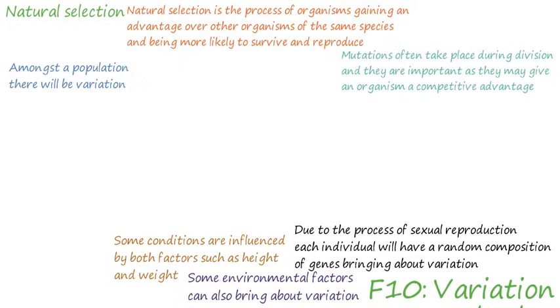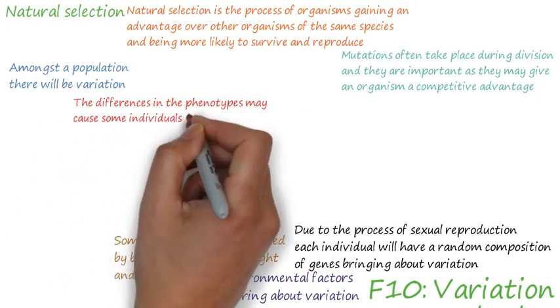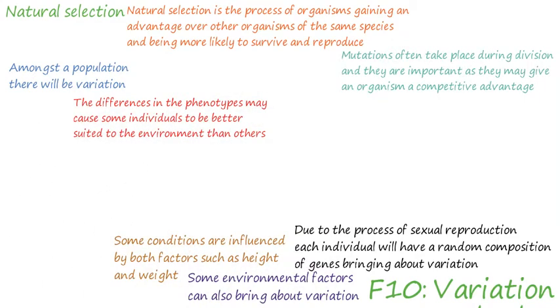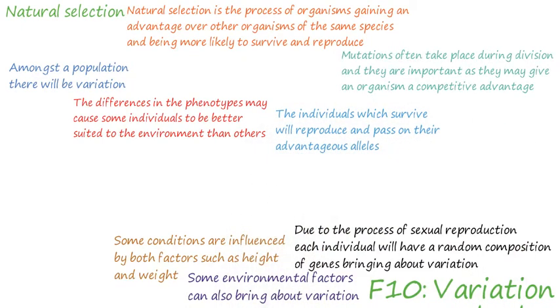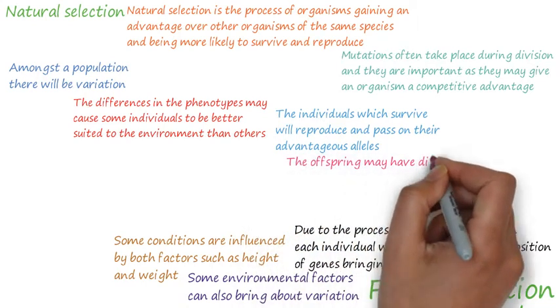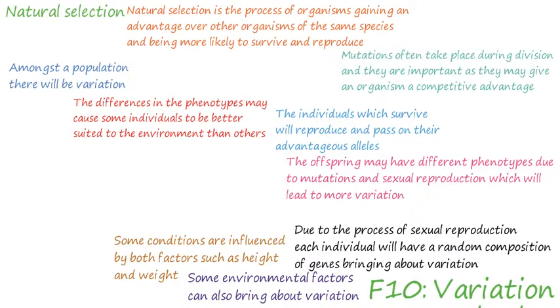The process of natural selection is as follows. Amongst a population, there will be differences between the genotype and phenotypes of individual organisms. These differences will be due to variation. These differences in phenotypes may cause some individuals to be better suited to their environment and therefore more likely to survive than others. The individuals which survive will reproduce and pass on their advantageous alleles to their offspring.